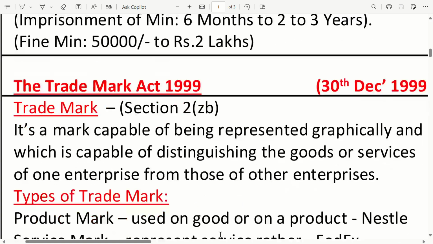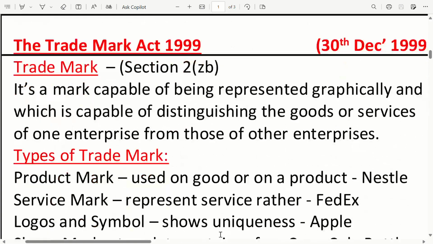The Trademark Act 1999. Trademark: Section 2(zb). It is a mark capable of being represented graphically and which is capable of distinguishing the goods or services of one enterprise from those of other enterprises.